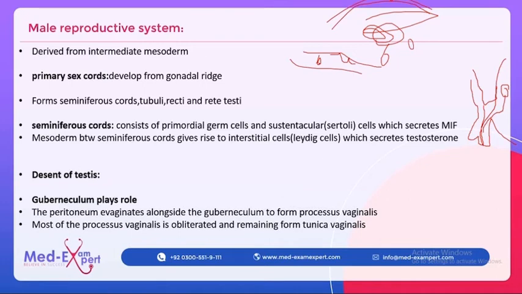Most of the processus vaginalis is obliterated, and the remaining part forms the tunica vaginalis. Now what happens? There is a connection between the peritoneum and this processus vaginalis. As life continues, this process breaks its connection with the peritoneum above and it forms the tunica vaginalis. If this connection remains, the fluid from the peritoneum can come into this processus vaginalis and can result in hydrocele. So this is an important clinical point.